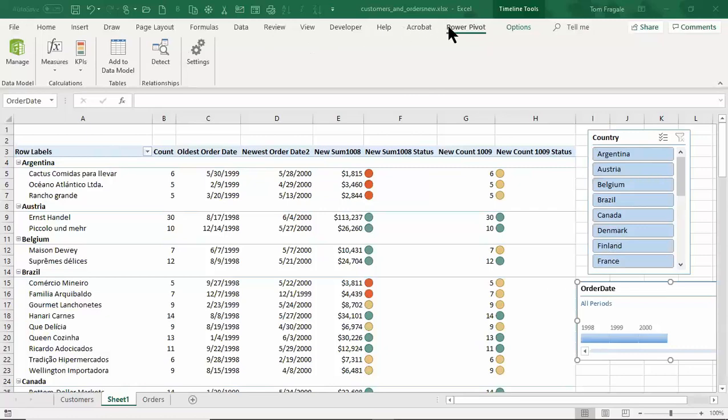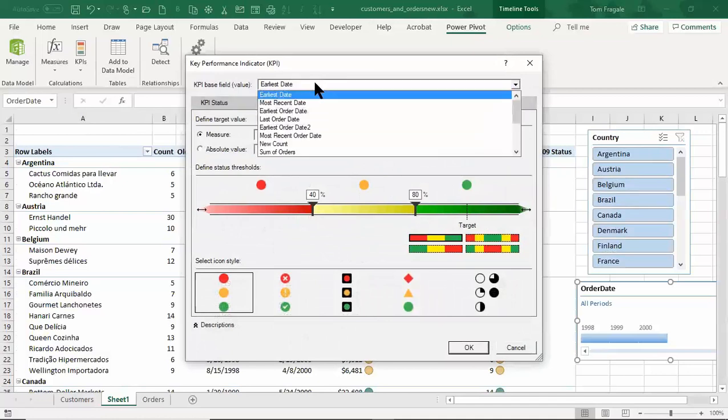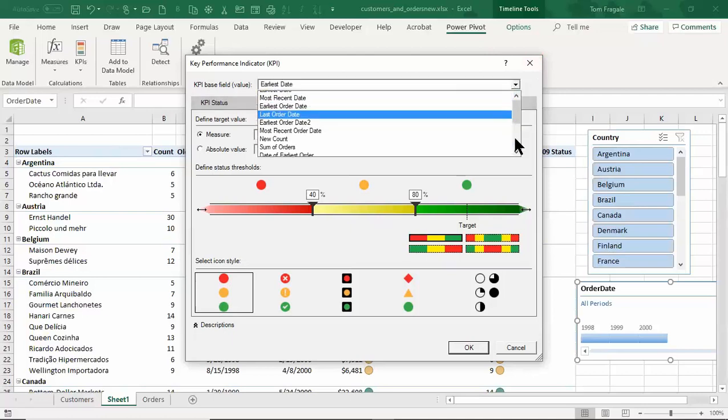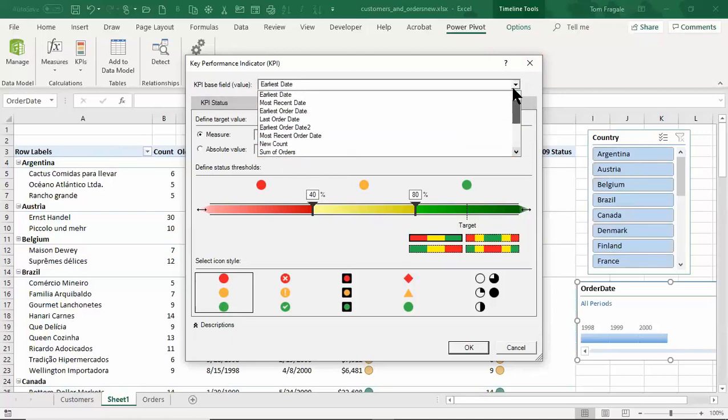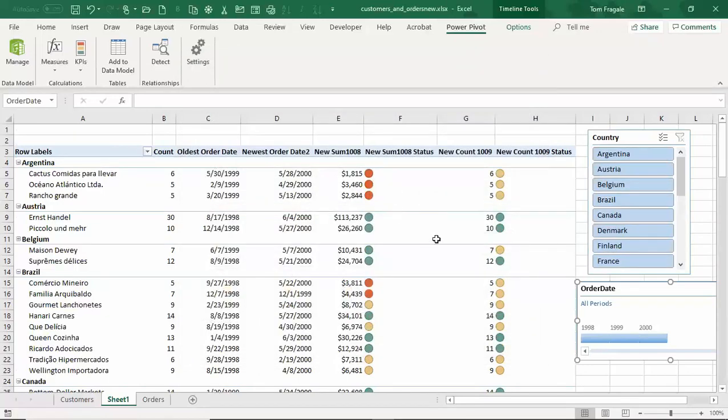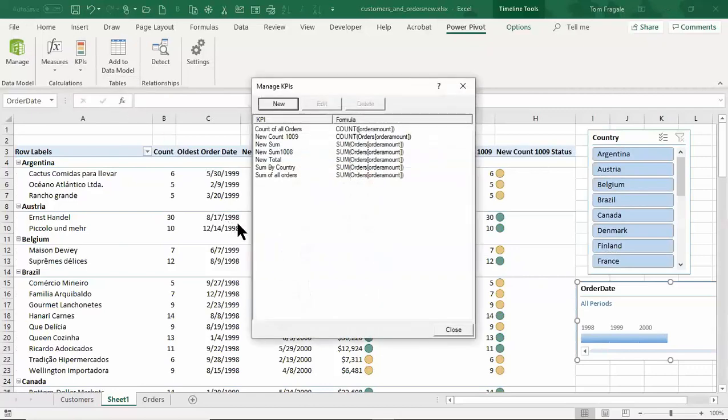So I'll pick on the PowerPivot menu and I'll pick on KPI and I'll do a new KPI. Oh, I see. We're going to change the one that we made. So instead of making a new one, I'm going to manage the other one. Good. And we're going to manage the one that's called the new sum.